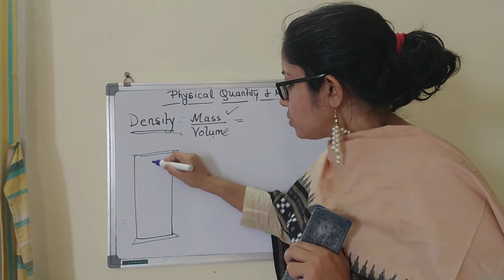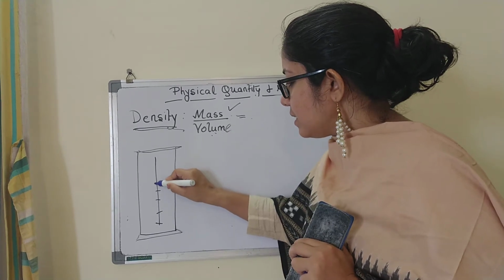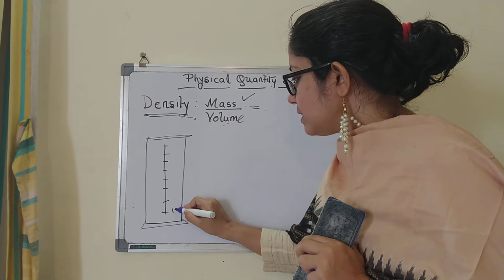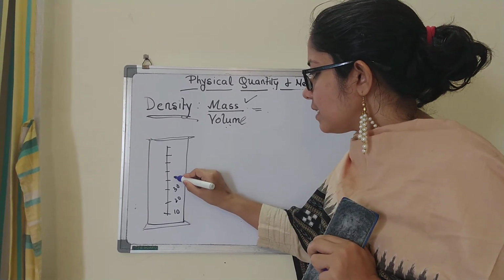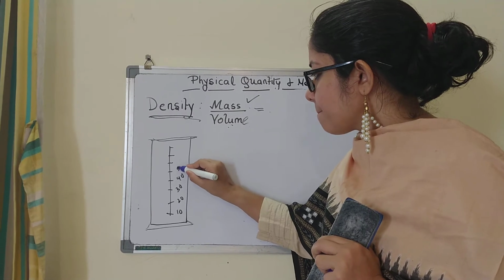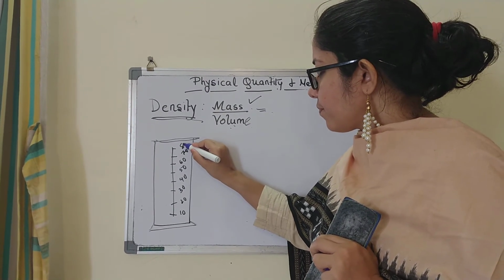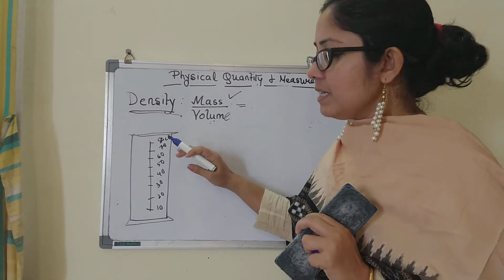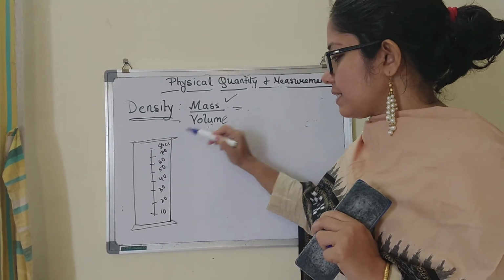What do you see in a measuring cylinder? That it is graduated like this. Suppose this is 10 cc, 20 cc, 30 cc and so on. How much water or any liquid can it contain? 80 cc, let us say.